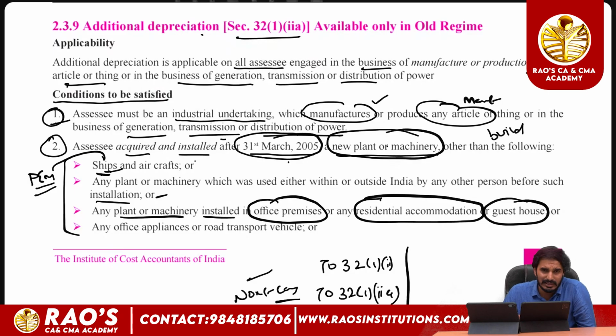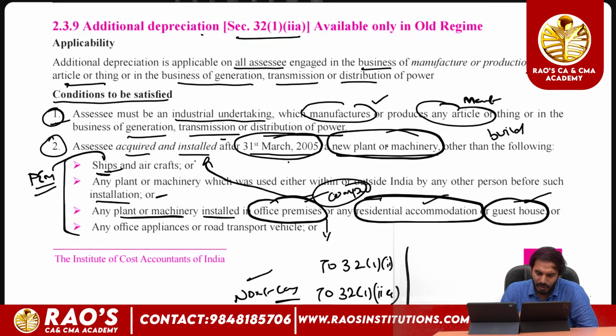And the reason is very similar to what we have discussed, because if you have been using any plant and machinery in office premises, the same logic we have seen applies. As the plant and machinery has been installed in office premises, residential accommodation or guest house, let us say a computer, which is included in the definition of plant and machinery,